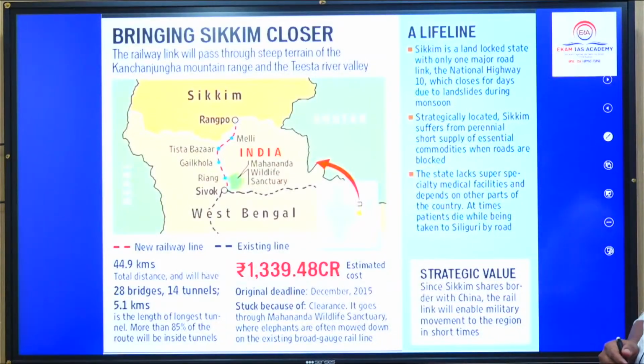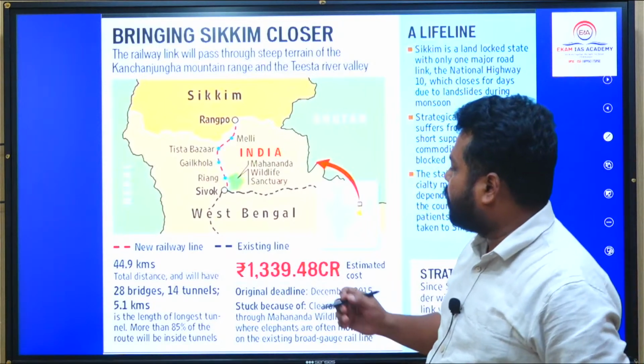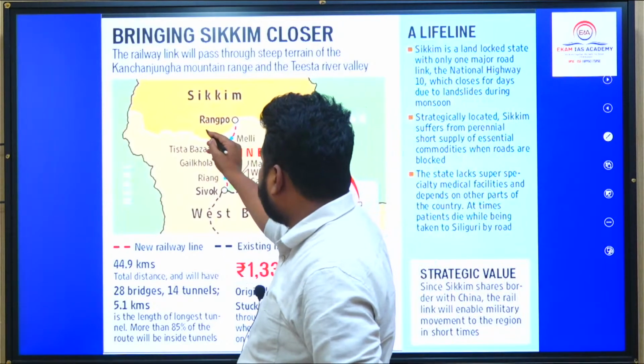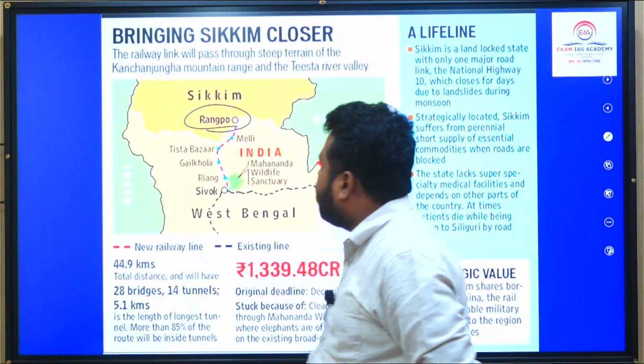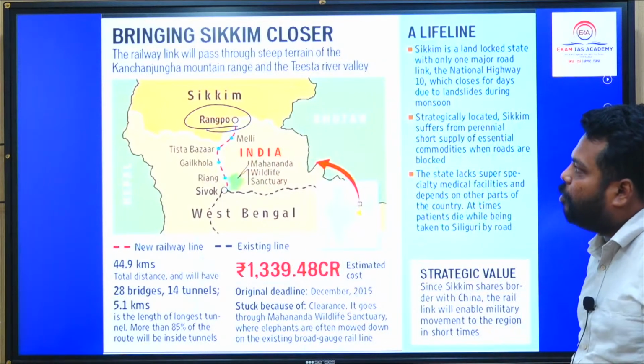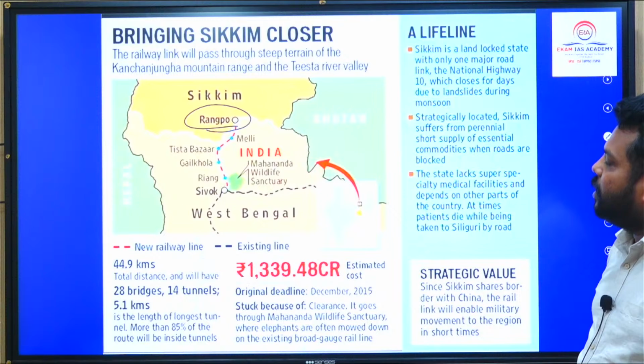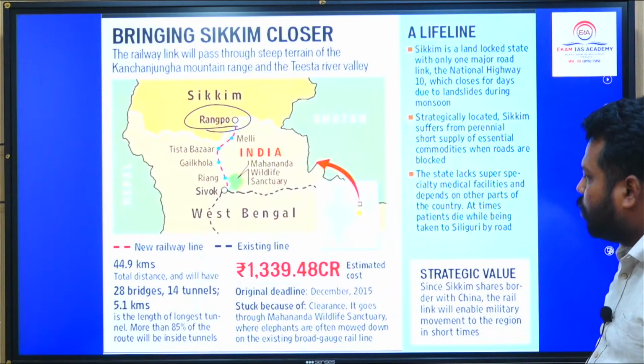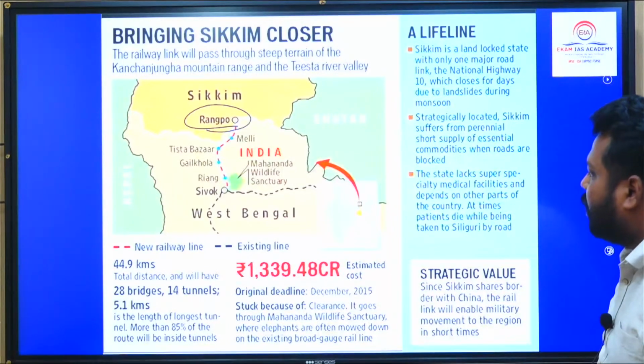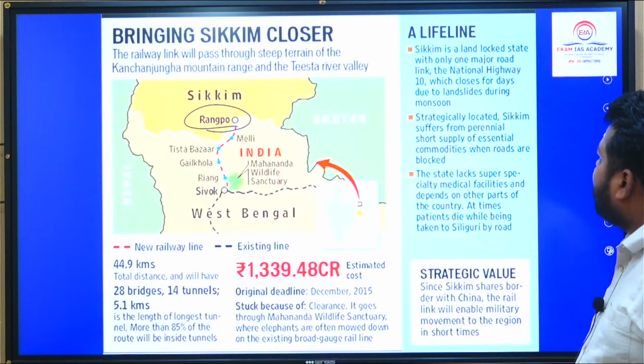And one more thing was in news, that is the first railway to Sikkim, the new railway platform Rangpo. The railway link will pass through steep terrain of Kanchenjunga mountain range and the Teesta river valley. So estimated cost 1300 crore. So Sikkim is a landlocked state with only one major link, the National Highway 10, which closes for days due to landslides.